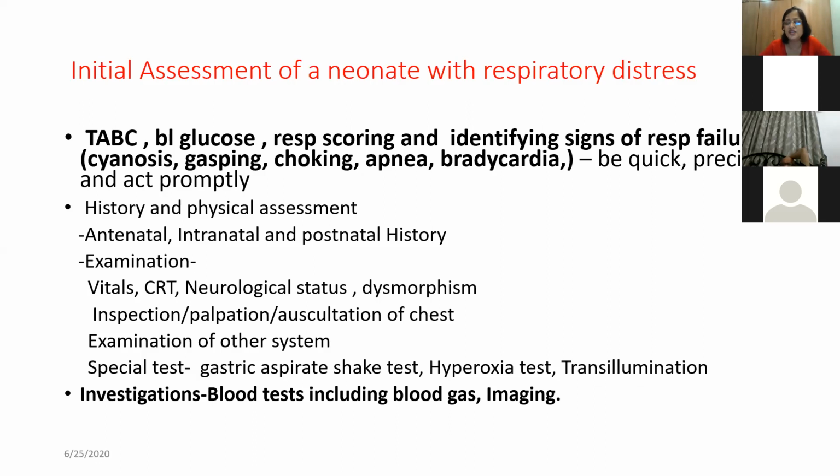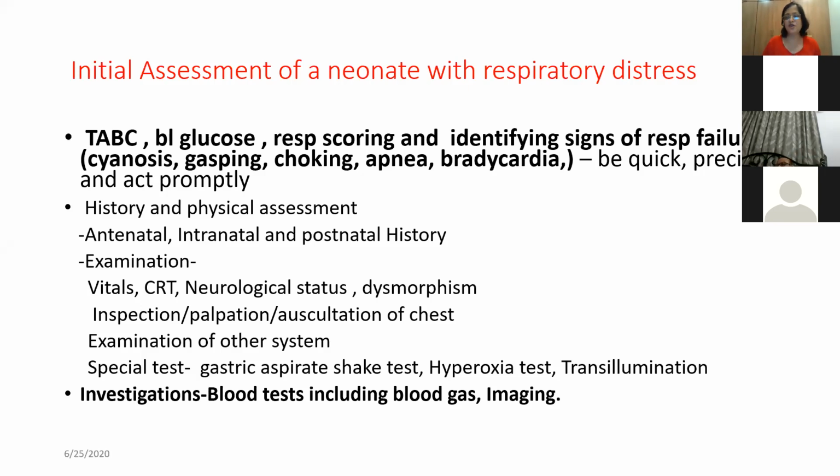Now, transillumination, as you know, we do it when we suspect a pneumothorax. Very important, it is sometimes asked: when we put a fiber optic light, we see a halo around the light. So this is not the transillumination test. For transillumination to be positive, you have to have a halo at the point diagonally opposite to the point where I put the light. So this is to detect the pneumothorax, but these two tests are rarely required because we do a chest X-ray immediately and we get the reports very early.